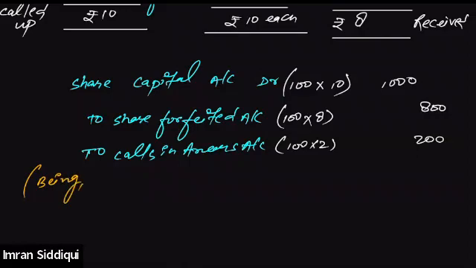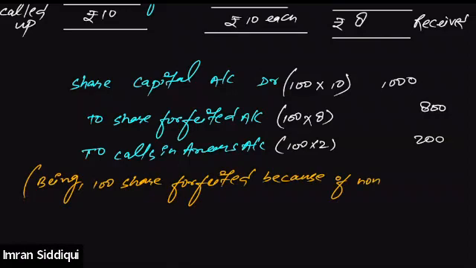Okay. Now you can write down the narration as well. You can simply write down: being 100 shares forfeited because of non-payment of final call.